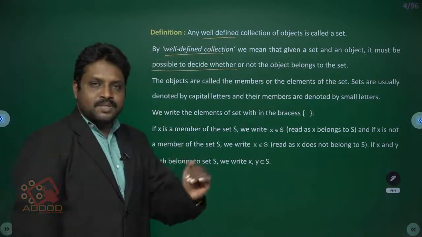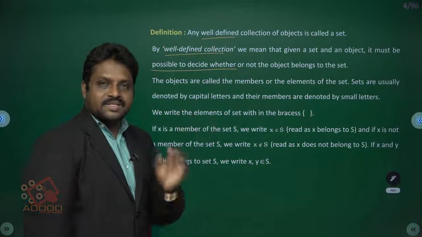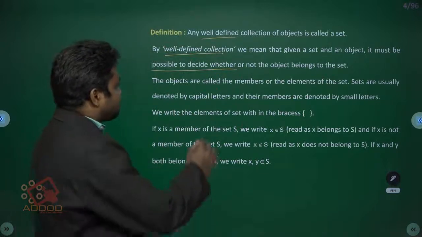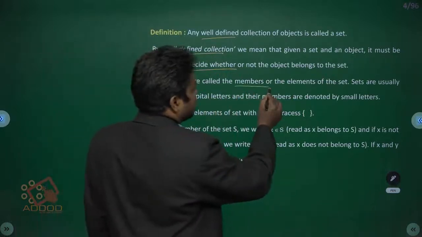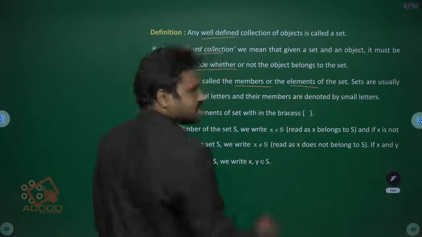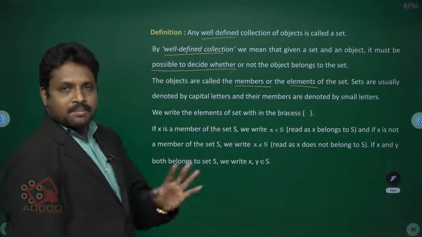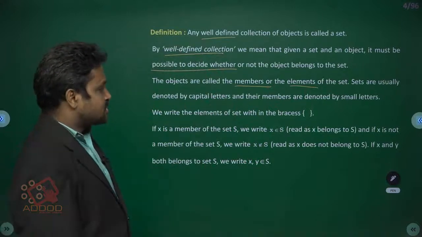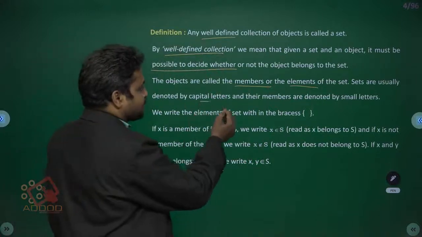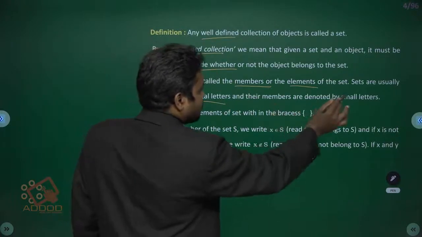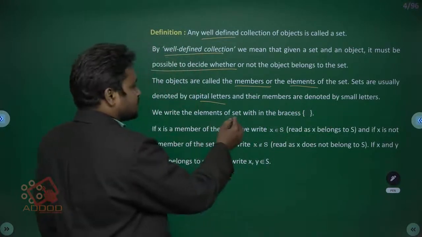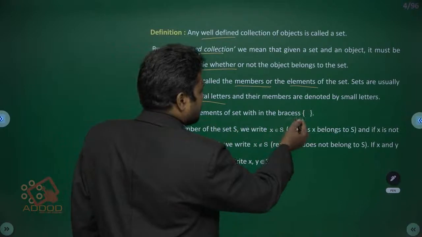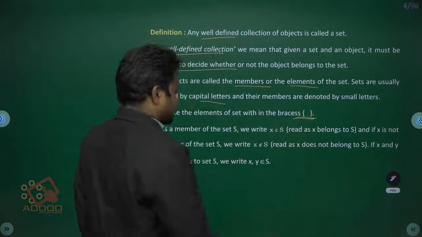Whether the object or element belongs to the set, that is called well-defined. The objects are called the members or the elements of the set. Sets are usually denoted by capital letters. Their members are denoted by small letters. We write the elements of the set within braces, curly brackets.